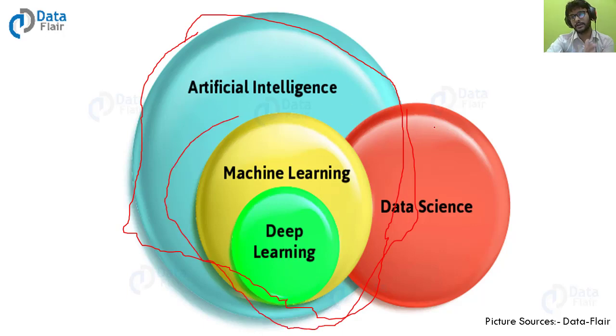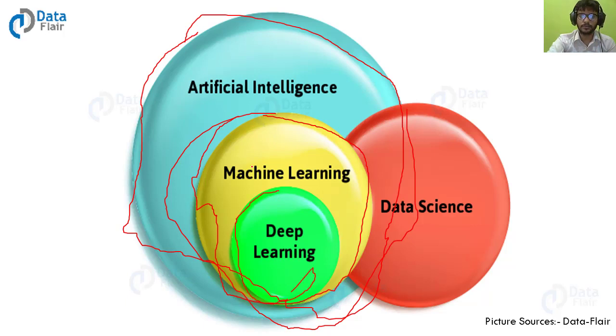Data science is half the part behind artificial intelligence. It means we are not going to use the whole data science concept here. We are just going to use 30 or 40% of data science concepts in our artificial intelligence, and machine learning is a subset of data science. And deep learning is a subset of machine learning.